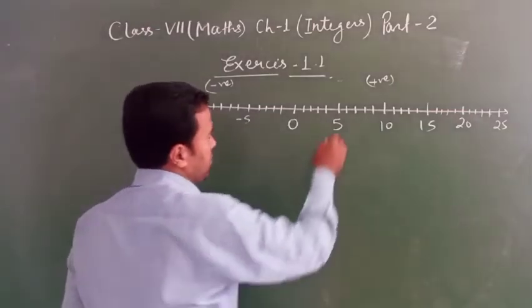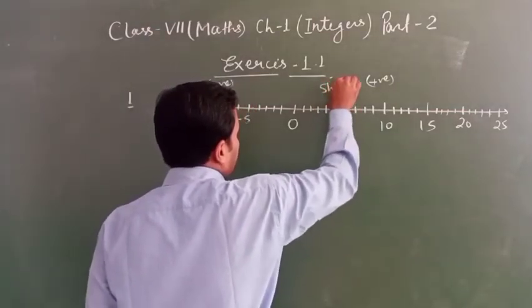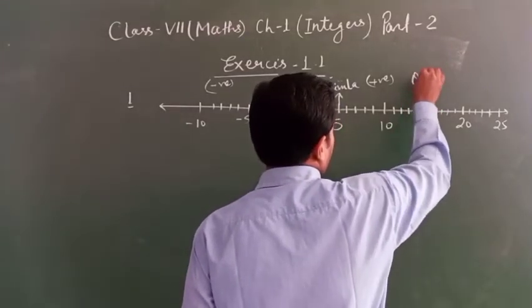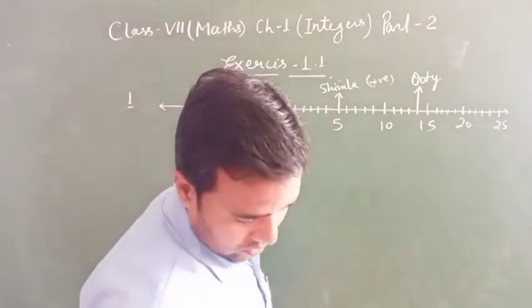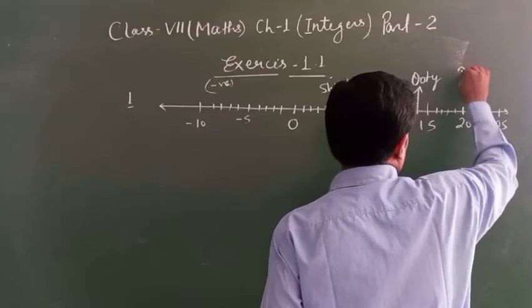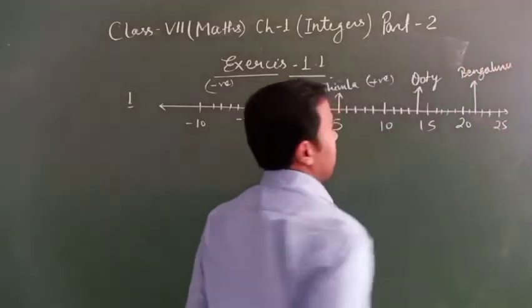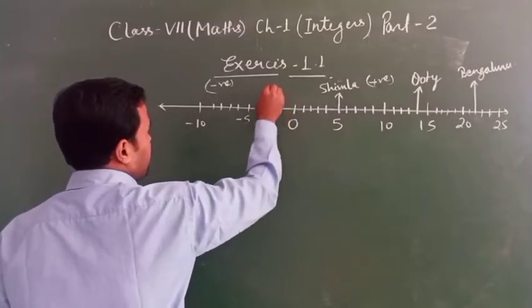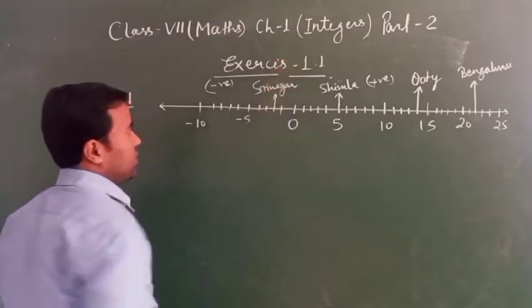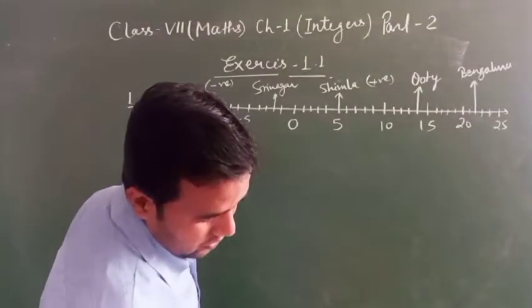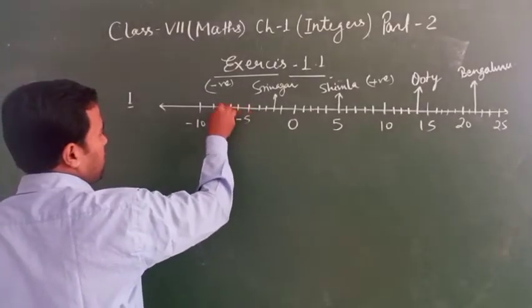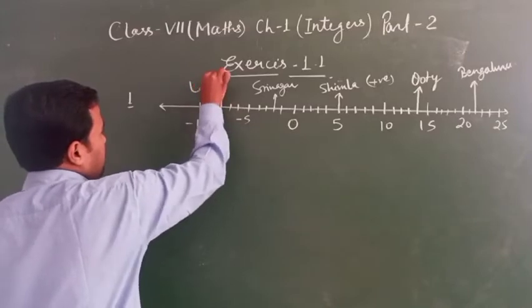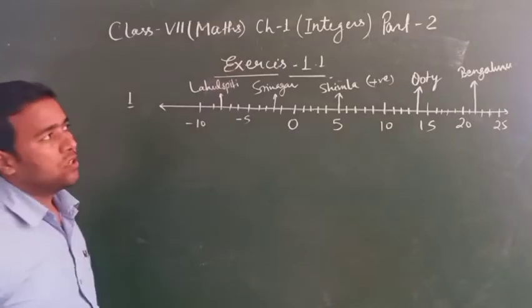Here is Shimla, Ooty, Bangalore, and here is Srinagar and Lahaul Spiti. So these are the names of places.